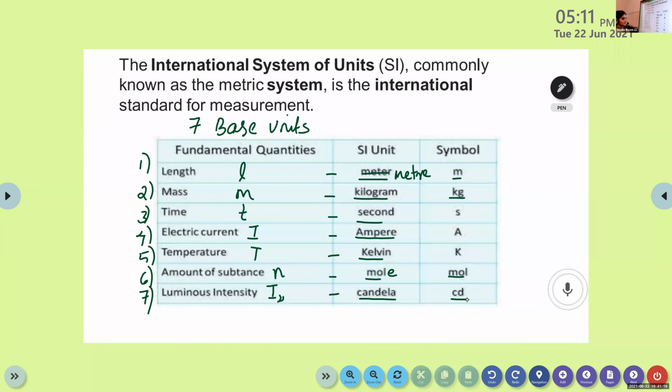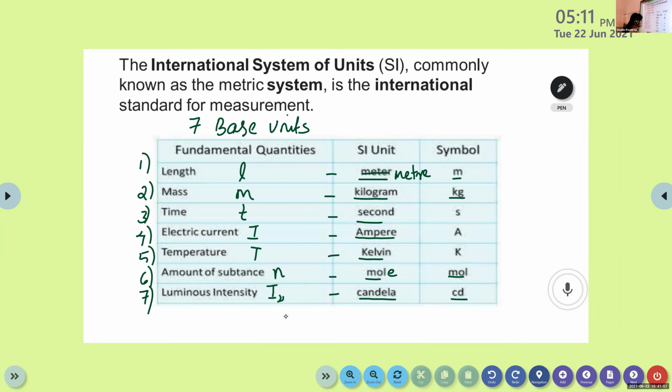Length, L, SI unit meter, symbol m. Mass, small letter m, SI unit kilogram, symbol kg. Time, small letter t, SI unit second, symbol s. Electric current, capital letter I, SI unit ampere, symbol A. Temperature, capital letter T, SI unit Kelvin, symbol K. Amount of substance, n, SI unit mole, symbol mol. Luminous intensity, SI unit candela, symbol cd.